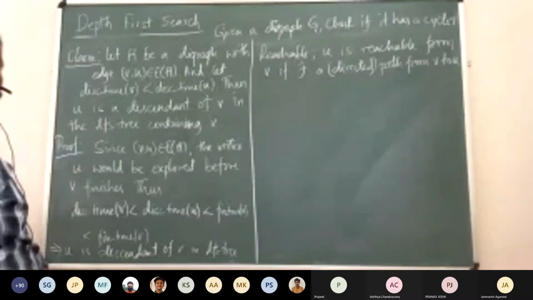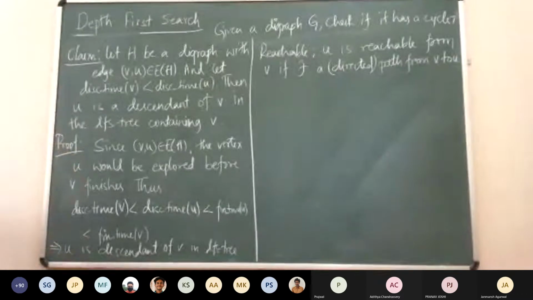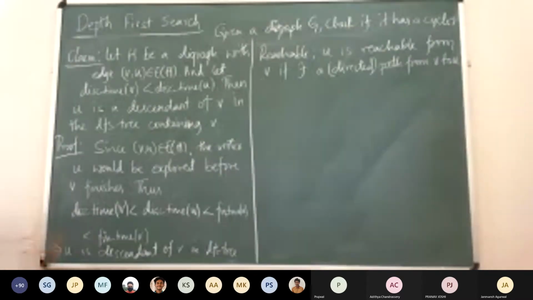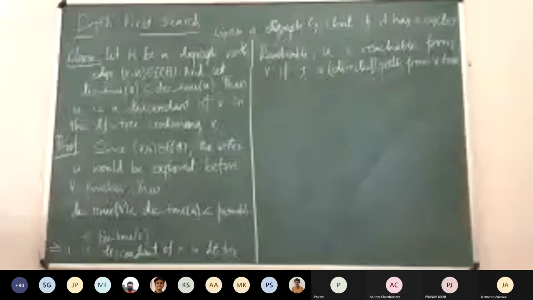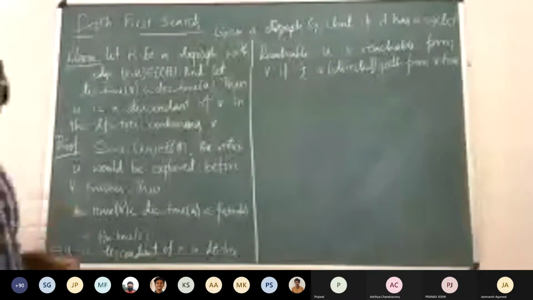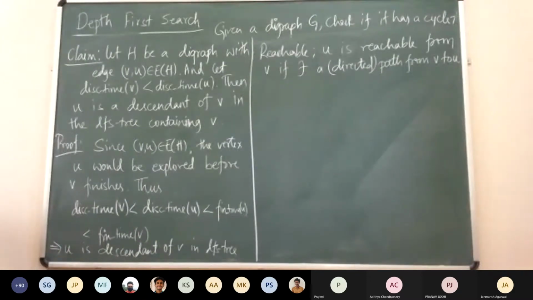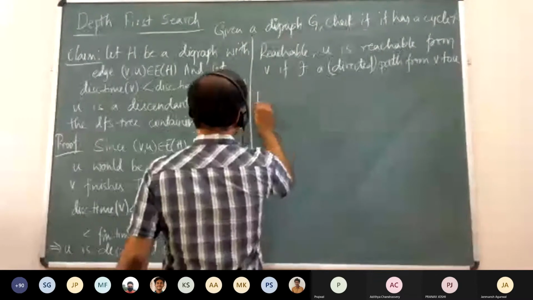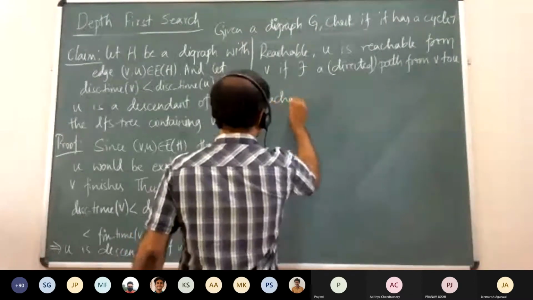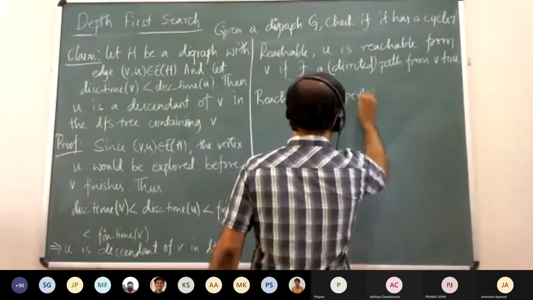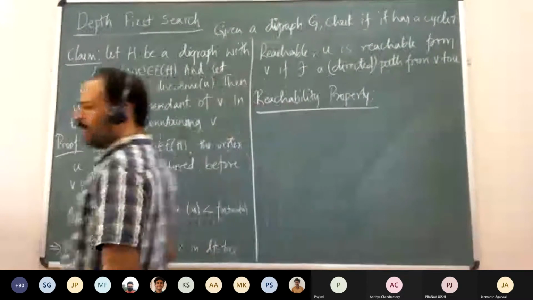So what we can say is that if you look at any vertex that is reachable from V, and V is the first vertex that is discovered in H, then any such vertex will be a descendant of V in the DFS tree. This is what we would want to claim. We call this property the reachability property. This is a very important property which will be used in many places, which is a nice thing.